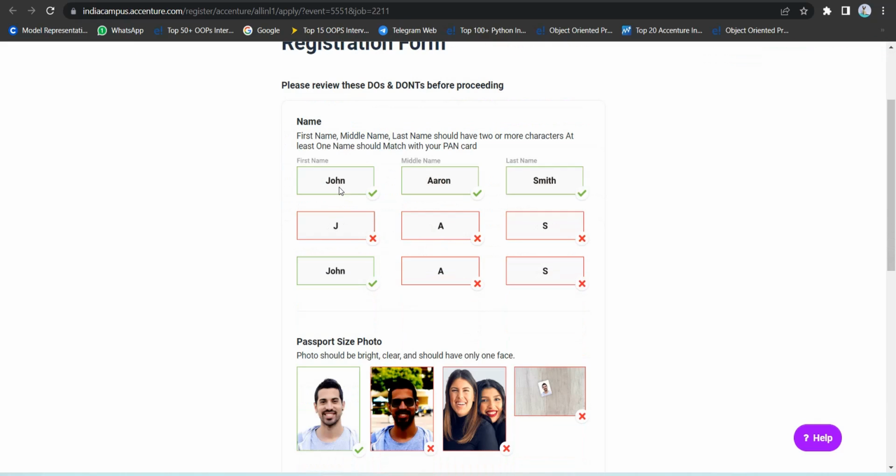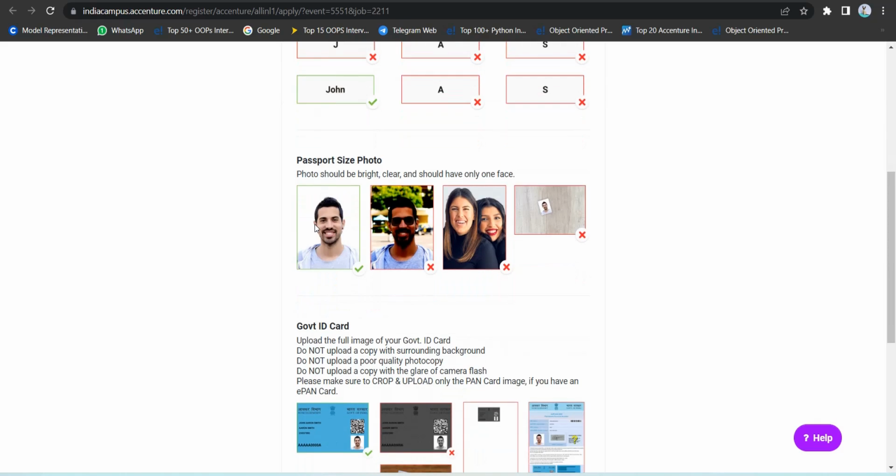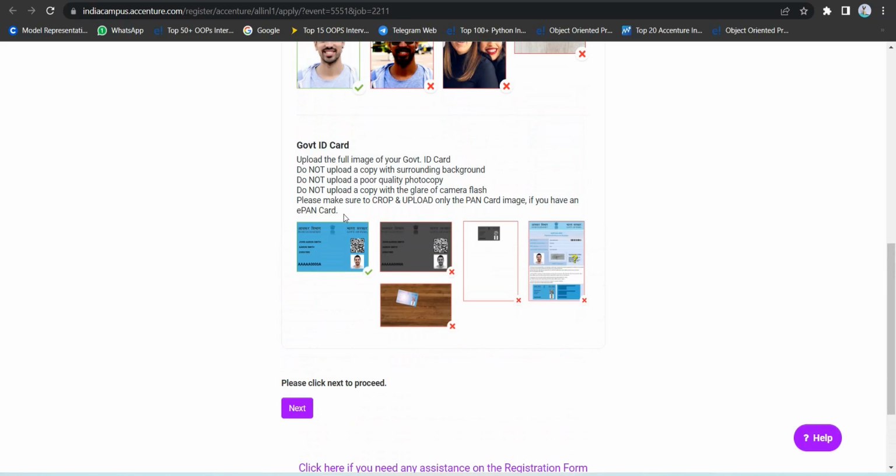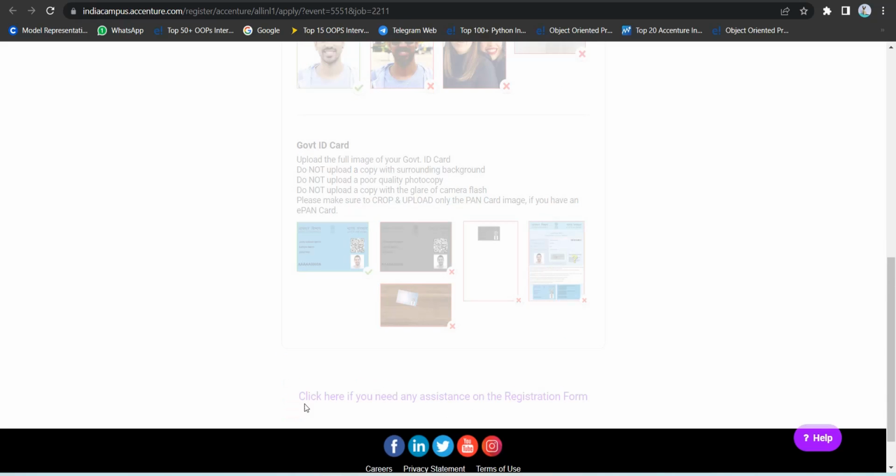You just give your name, for example John Aaron Smith. In each state you have different naming styles, father's name in front or after, so you should not give it like that. First your name, last name is your father's name, fully or initial. In between, if you have a long name you can give it, otherwise leave it. Your photo should have a white background while submitting documents in the Accenture form. Government ID you should provide, PAN card is a must, it's mandatory. If you don't provide any one thing, it cannot be accepted by Accenture.